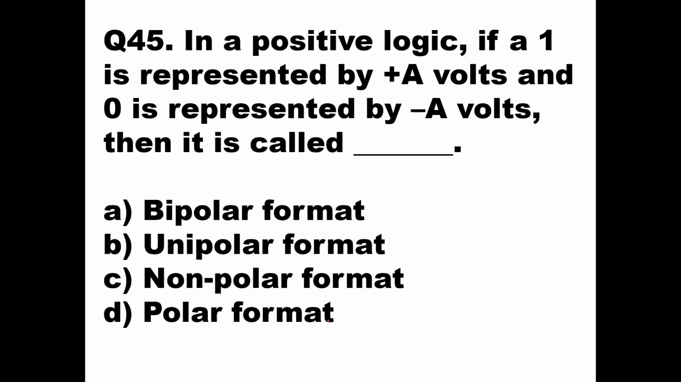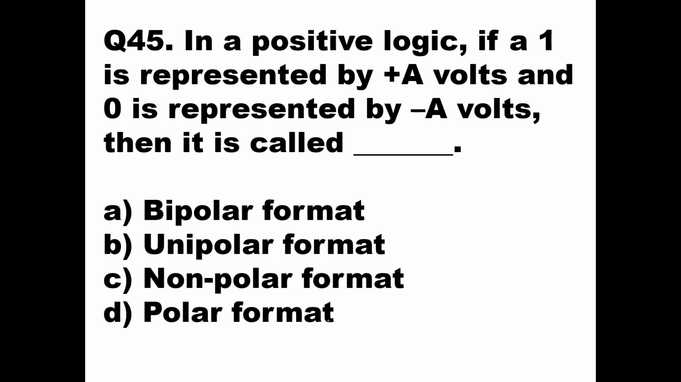Question number 45. In a positive logic, if a logic 1 is represented by plus A volt and 0 is represented by minus A volt, then it is called which type of line coding format: bipolar format, unipolar format, non-polar format, or polar format. Okay, now from this the answer will be polar format, because it is going to plus and minus values both. It is going to plus A and minus A both.